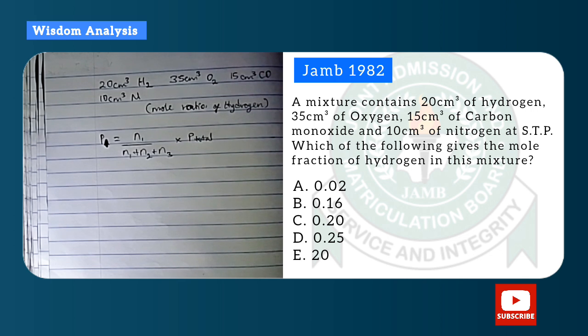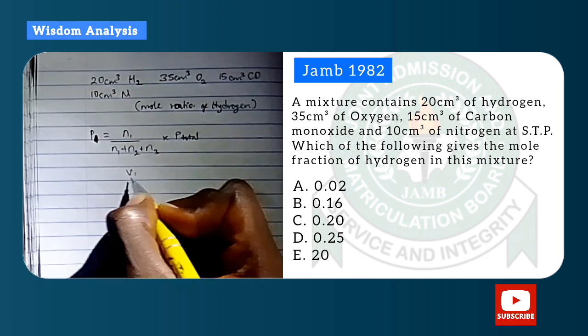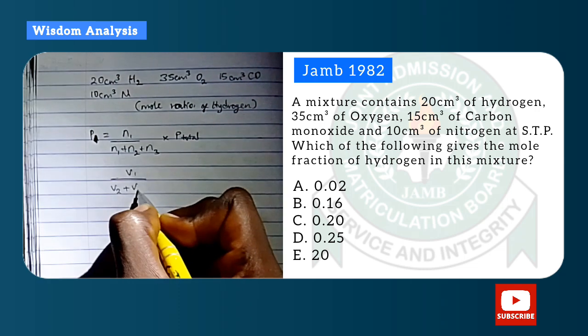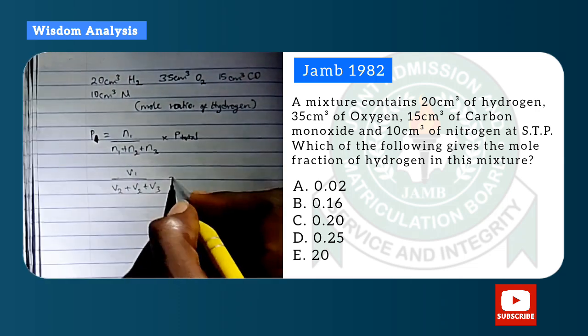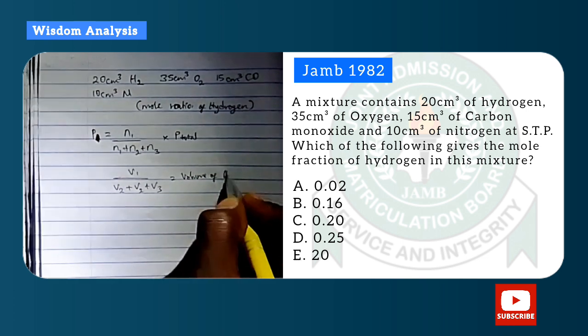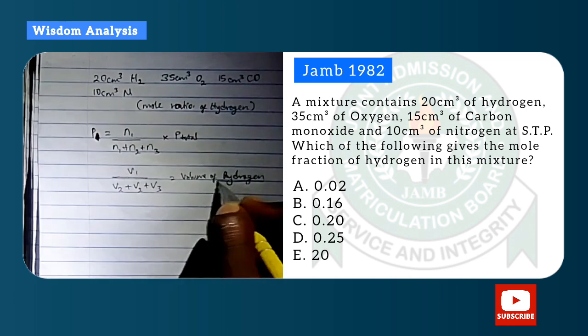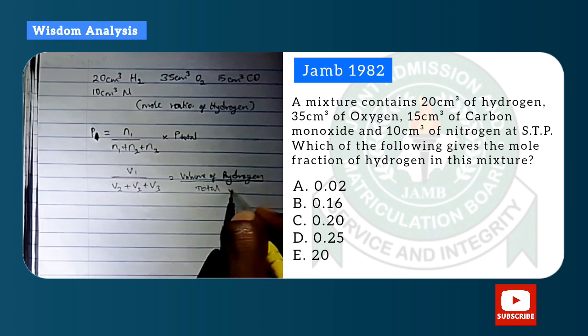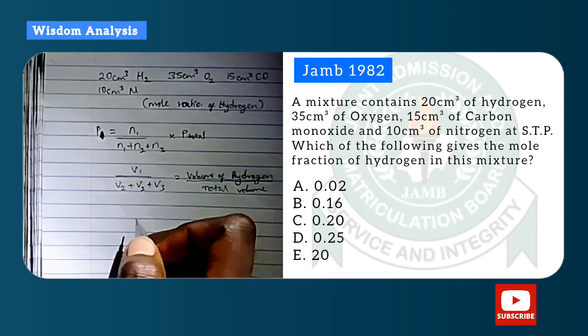Now this N1 over N1 plus N2 plus N3 is the mole ratio. That is, divide the mole of that substance by the total mole. But here we are going to use volume instead, but you can convert these volumes to mole to calculate them. It will still give you the same thing, but for quicker solutions you can just use volume instead, and it still gives us the same thing.